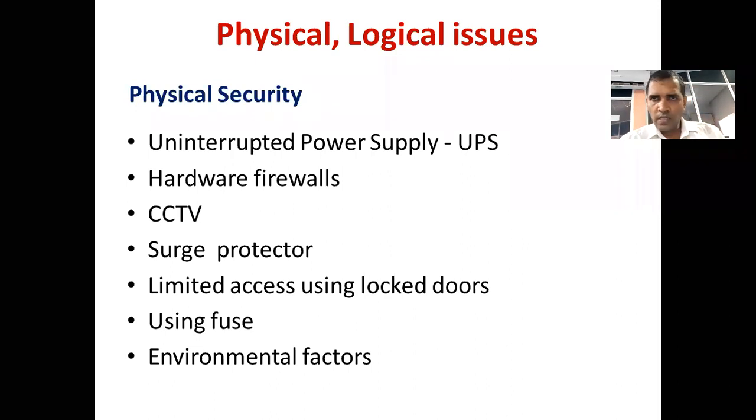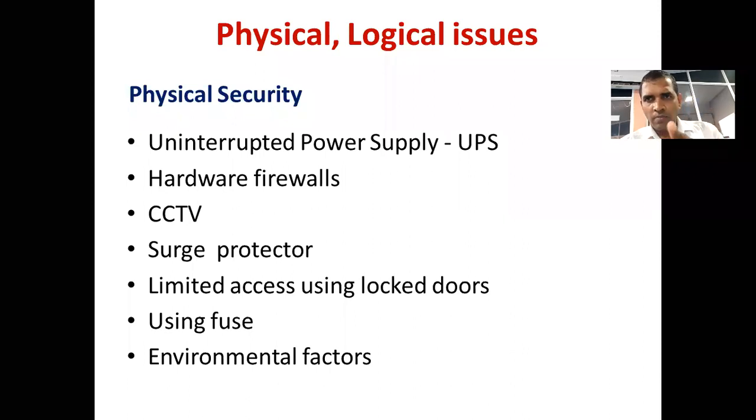Let me take the physical security method first. After completing the physical, we can move to the logical, right? So it's too simple. Physical security means providing the security to the computer in the form of physical components. I repeat it, providing security for your computer system in the form of a physical device or physical appearance. This is called physical security.